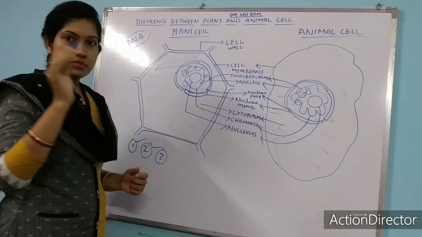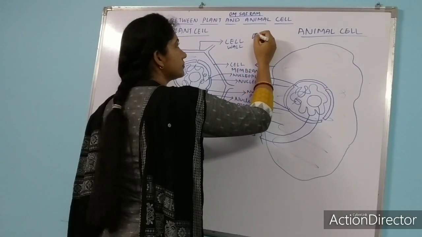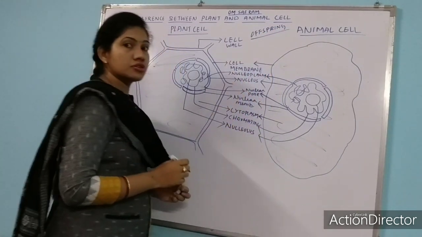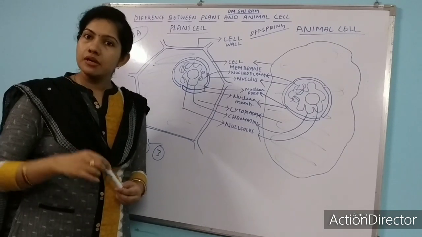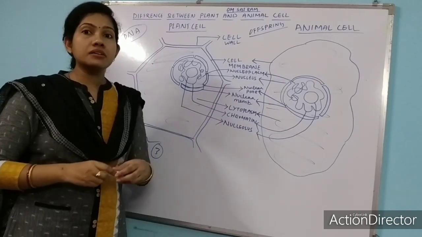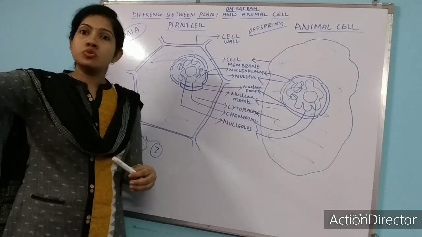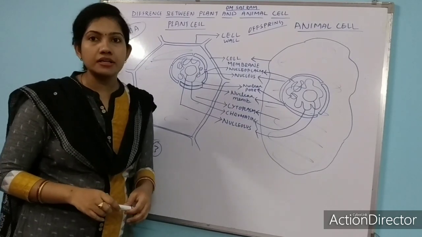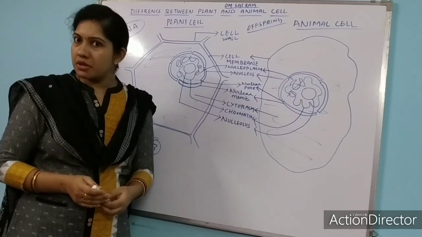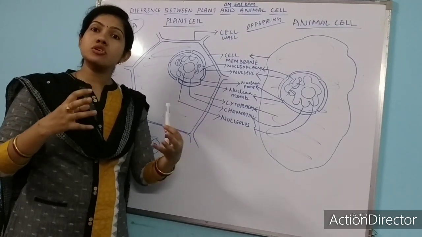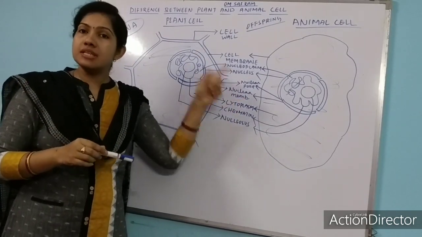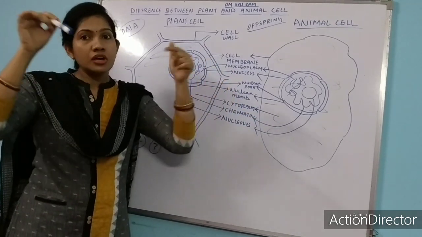Here I am mentioning one word, offspring. So in your book also you will get this word offspring. Offspring means child, parents to child. So we are the offspring of our parents. Okay. So the characters which are transmitted from the parents to the offspring are called hereditary character. When a newborn baby is formed inside a mother's womb, it bears the characters of both the father and mother. How? Because of the gene. Gene carries the character of father and mother to the baby.